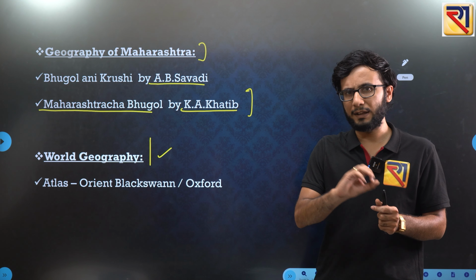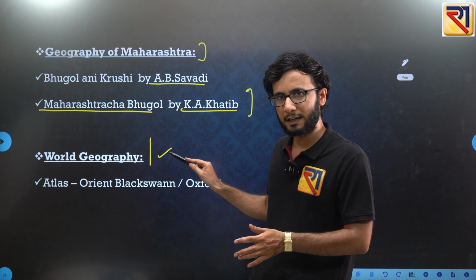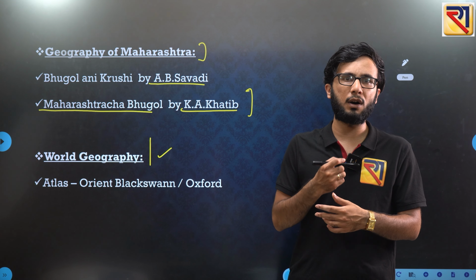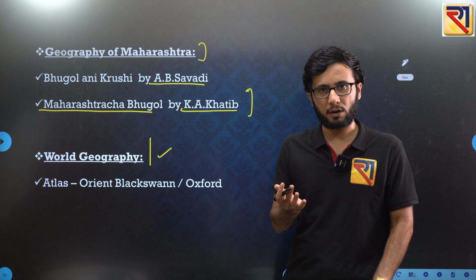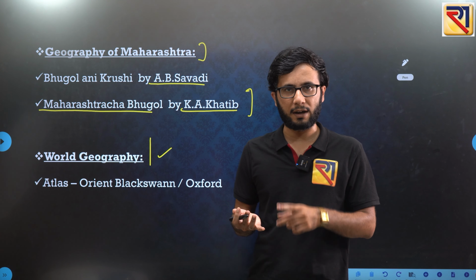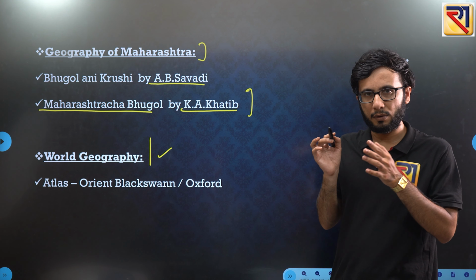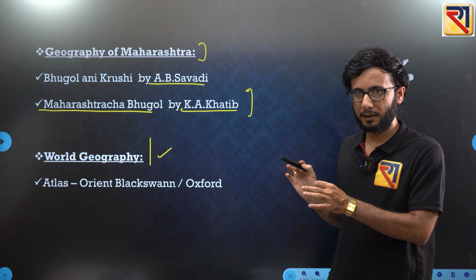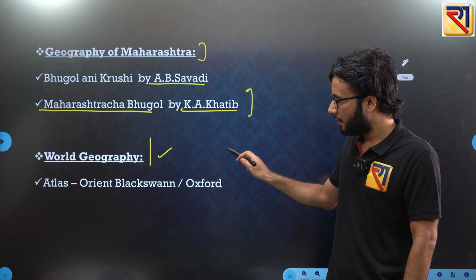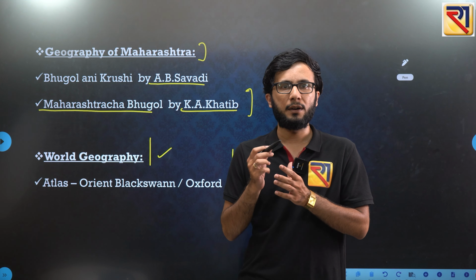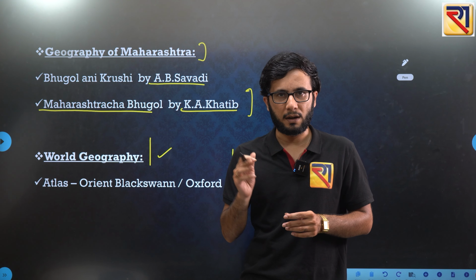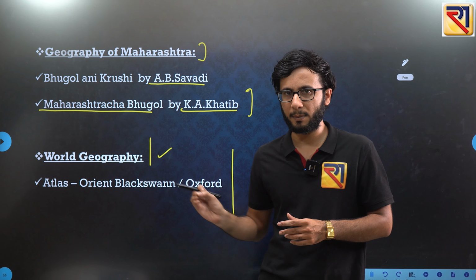So you can use any source for that part, but just get to know about different continents across the world, like the Asia continent, what are the different countries in Asia. Then once you get to that part, you can also use your atlas and try to locate different important locations on that particular map.